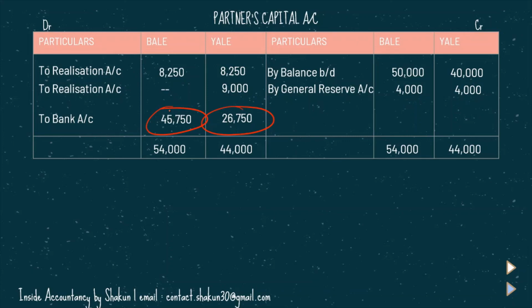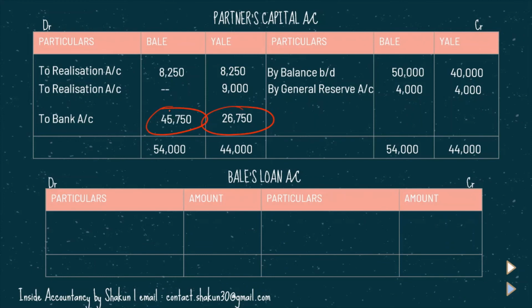The last thing is that we need to prepare Bail's loan account also. That was also asked in the question. Now Bail's loan is a liability. So the opening balance should be mentioned on the credit side, by balance brought down 3,000, which was given in the balance sheet. I've taken this amount from the balance sheet since it was a liability, so therefore I've mentioned it on the credit side.